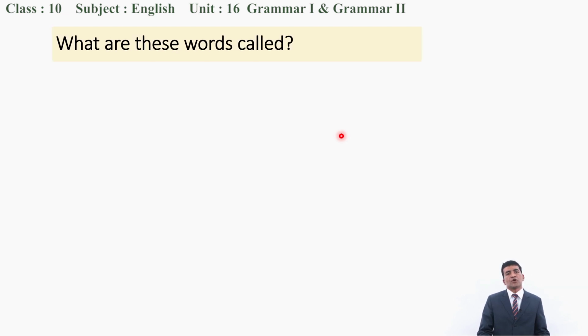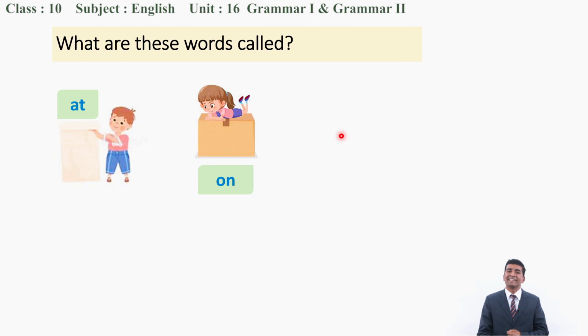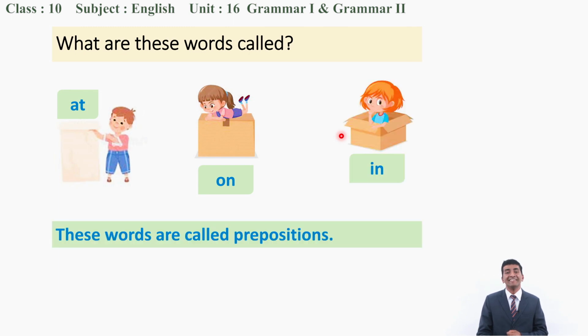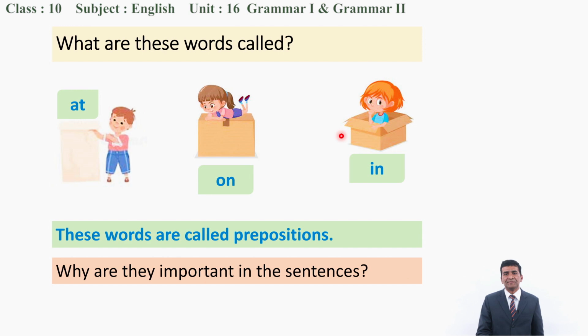Today, we are going to talk about these words. What are these words called actually? Any idea? I sense you have got some ideas. Words like at, on, in. These words are called prepositions. Very good. Now let's proceed.